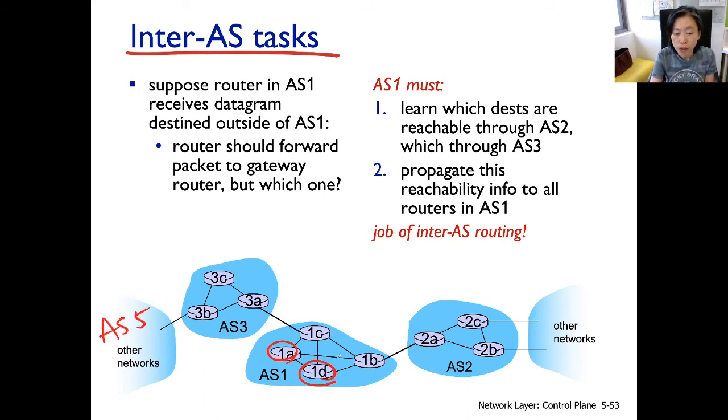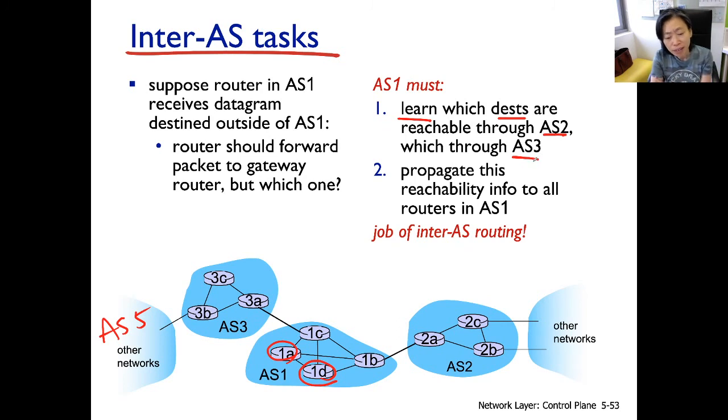So 1D and 1A don't do inter-AS routing, but they still need to know the inter-AS path. So they must learn the inter-AS path, which is to know, for each destination AS, whether AS2 or AS3 is the next hop AS to the destination AS. And this is essentially the inter-AS routes.